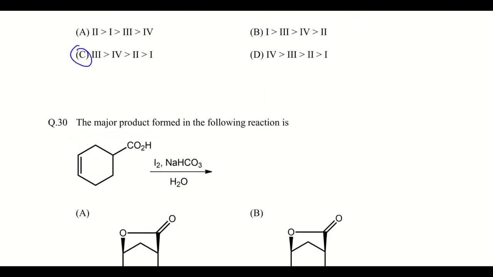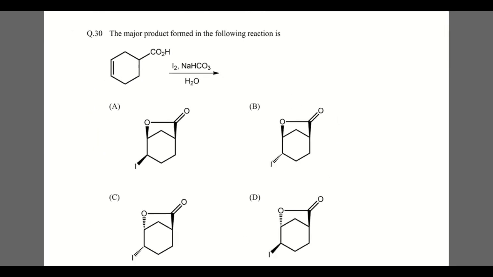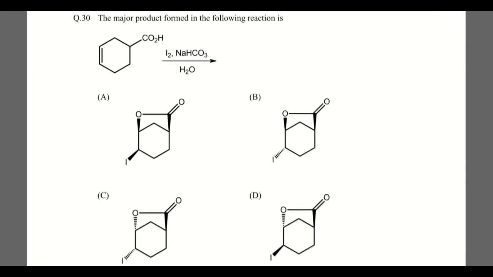Okay, going to the next question, question number 30. The major product formed in the following reaction is, so here there is iodine and a base, and there is an alkene. So it is iodolactonization. First the iodine interacts with the alkene group, giving this iodonium ion.